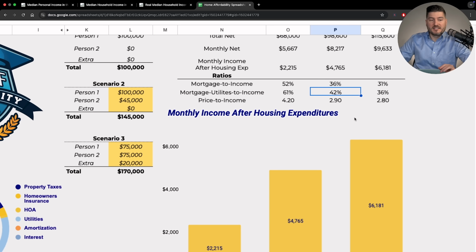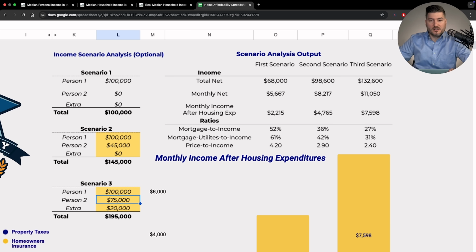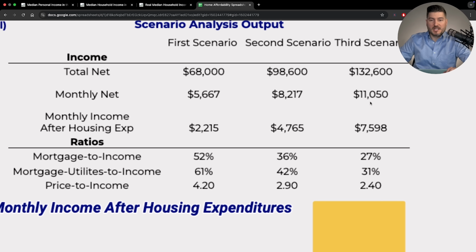Okay. Now, this next scenario, this family's bringing in $170,000, and even they're kind of out of that 30% rule. So let me just bump this up. Let me say it's the first person making 100 grand. Now, these people grossing 195 can afford this house.